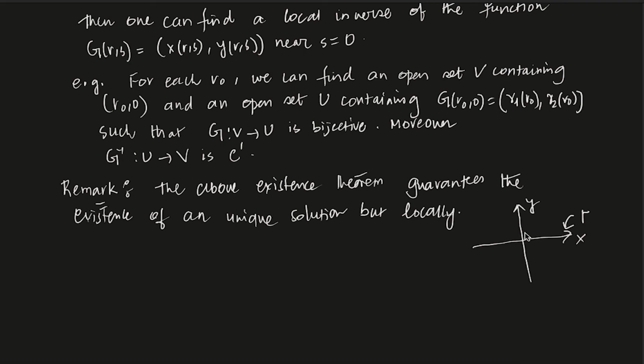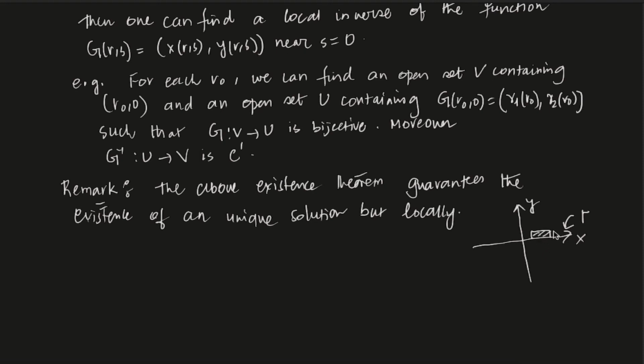It may not exist in the whole domain, but there is a small neighborhood, something like this, in this part of the domain. Corresponding to this, you have some U, and that will give you some small surface.